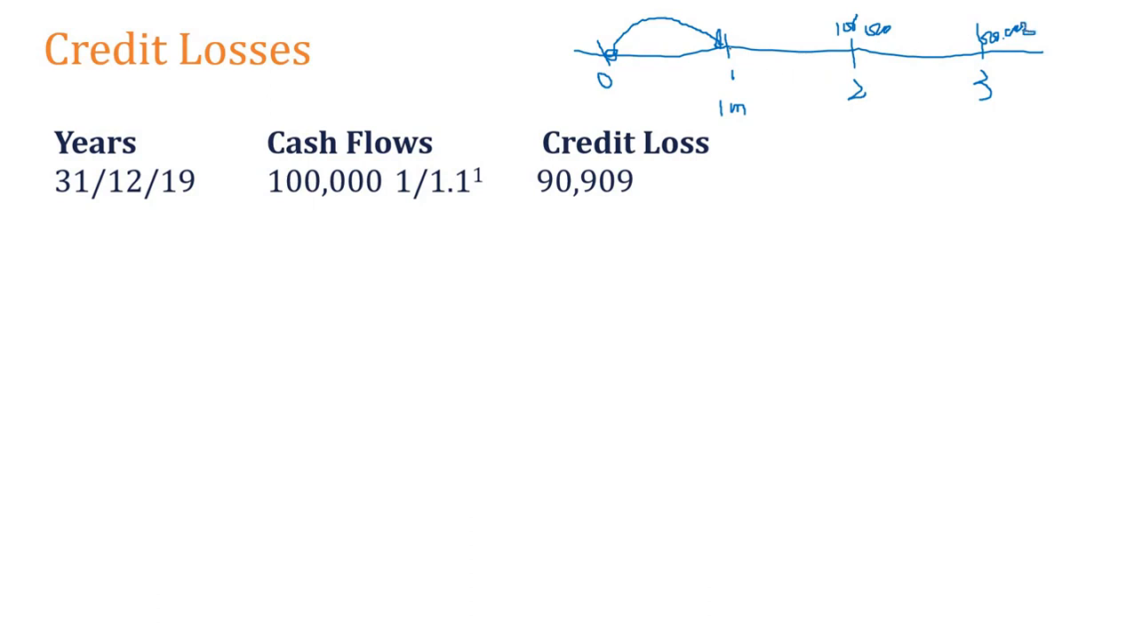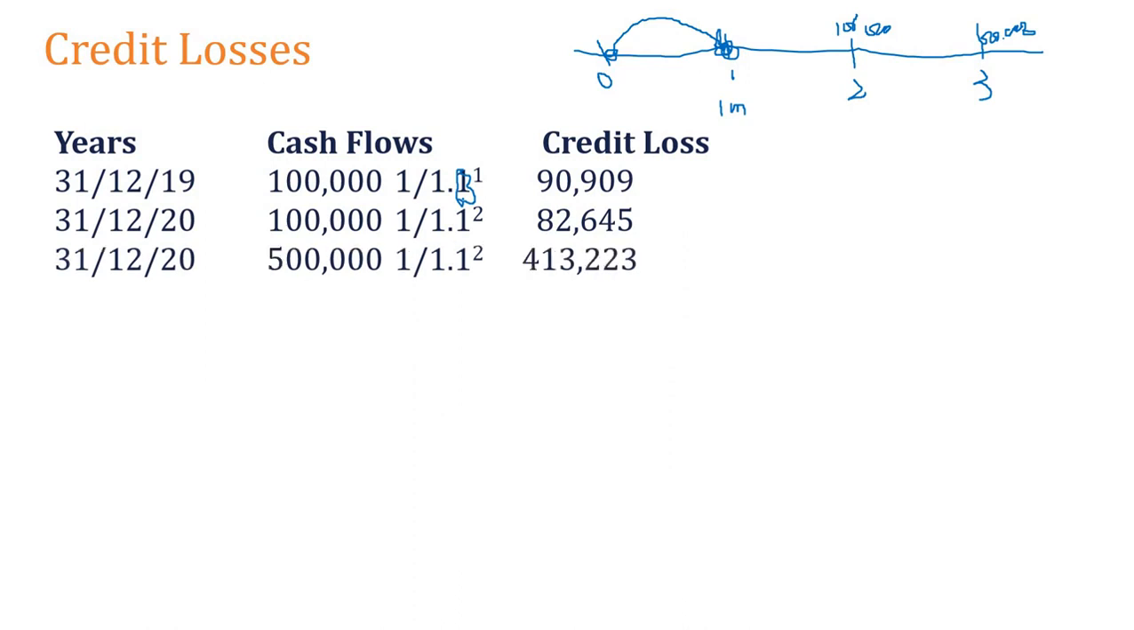So I am here today. Looking from here, I receive 100,000 in 1 year, and 600,000 in 2 years, because I am at the end of the first year. Correct? So what I am doing is using the original effective interest rate. What is my original effective interest rate? 10%.